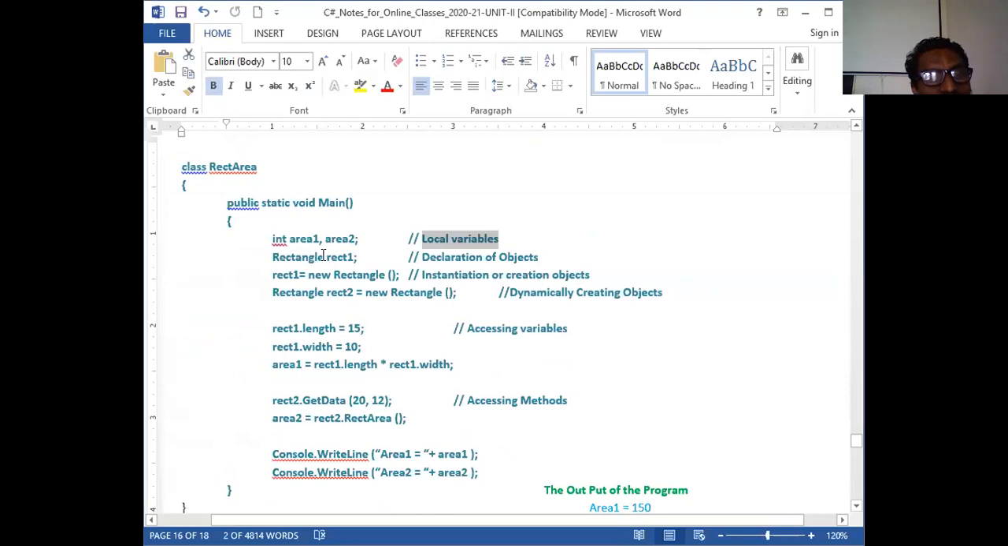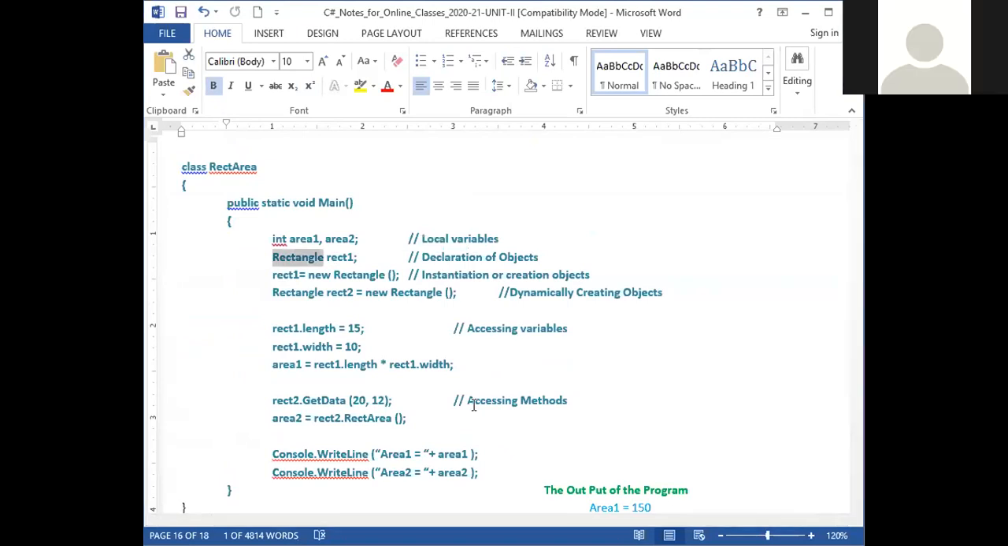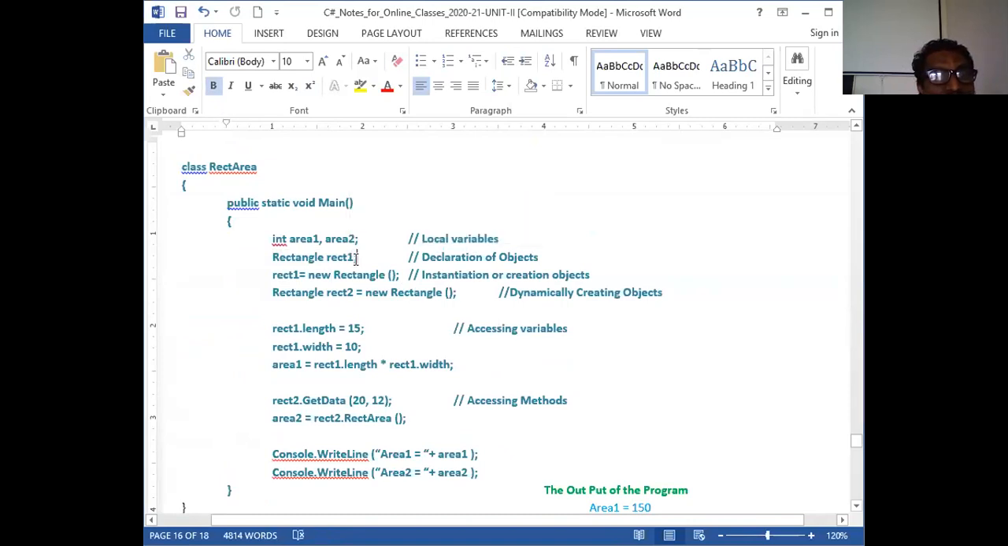Rectangle. Now you see here, rectangle is not a built-in data type. It is not a simple data type. It's not a primary data type. Is it an integer? No. Is it a float? No. Is it a character? No, sir. Then what is it? Rect is a variable or instance of this particular class.